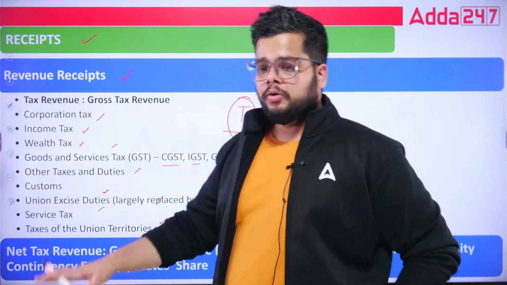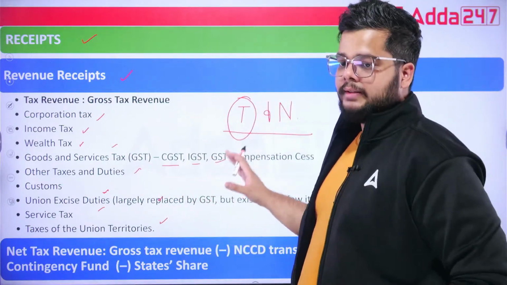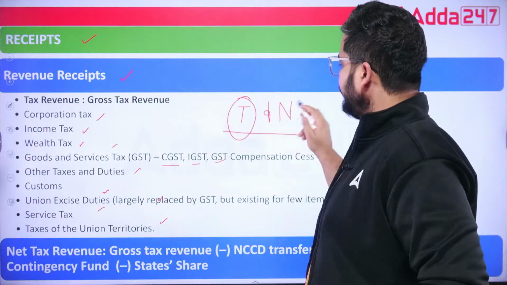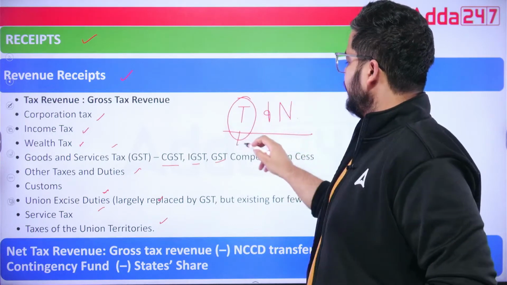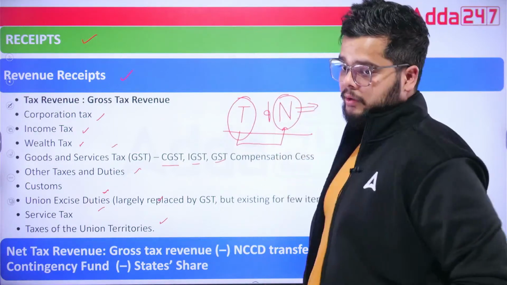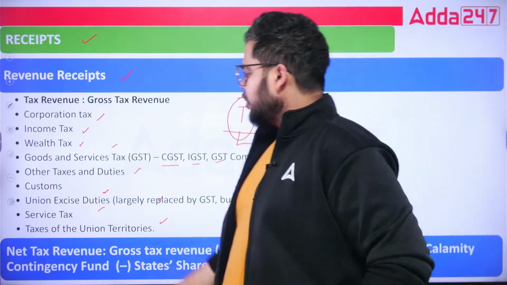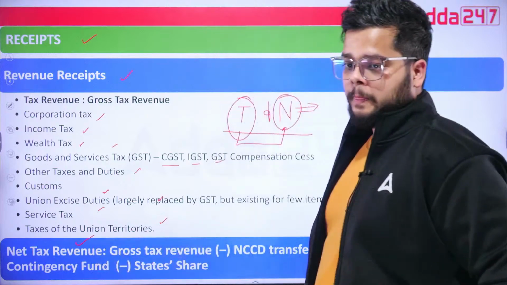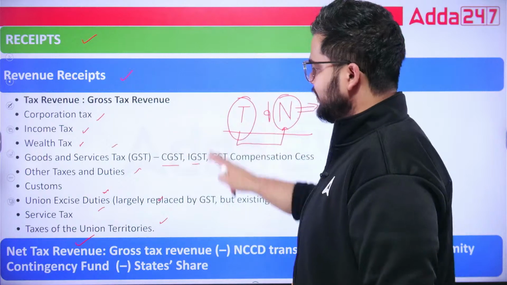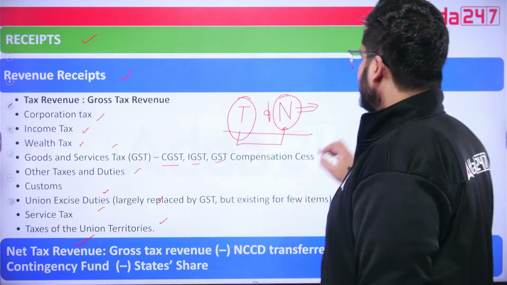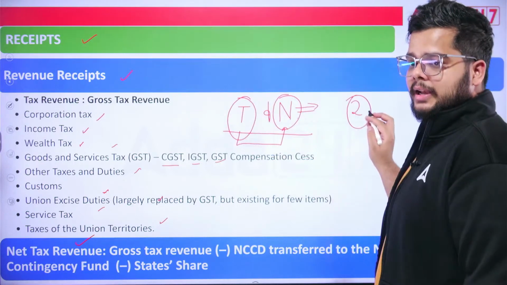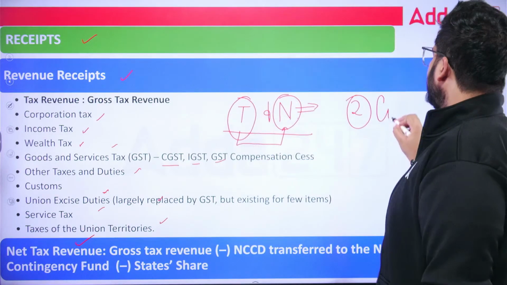And all those funds generated under the revenue account which are not part of the taxation system will form non-tax revenue. So when we talk about net tax revenue, it has 2-3 components. One component will be the addition of all these taxes. Second component is important. Why? Because it has certain contingency funds.